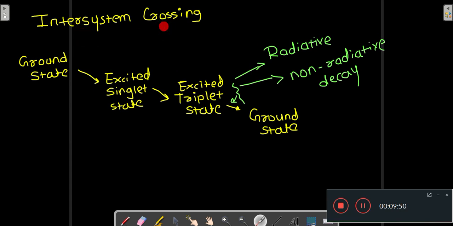The chlorophyll molecule from the ground state absorbs the light energy and goes to the excited singlet state, and from that excited singlet state it goes to the excited triplet state, and from that excited triplet state it comes to the ground state by radiative or non-radiative decay. This is your intersystem crossing.